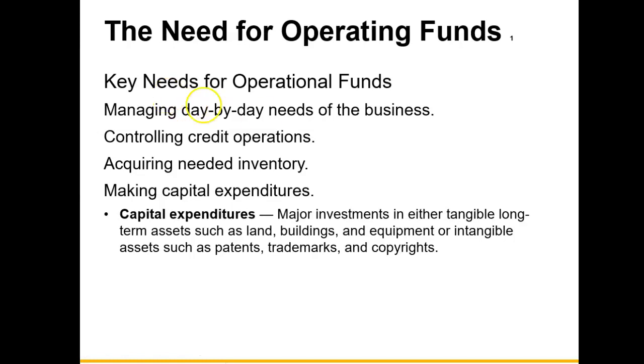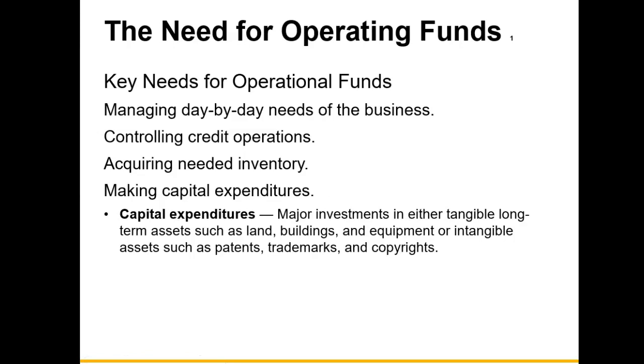We also need to have put in place controlling the credit operation, meaning that if we are buying things on credit or allowing others to pay us using credit, we need to have control over that process. We need money to acquire more inventory and to make capital expenditures.